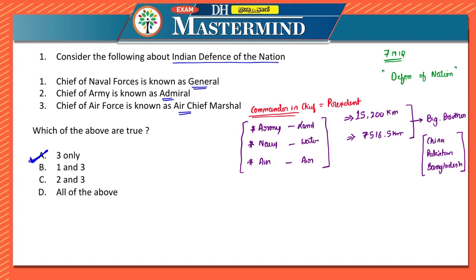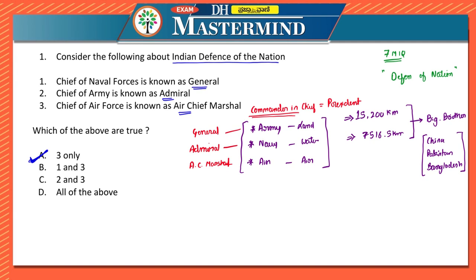After them, there will be a chief in case of army, a chief in case of naval forces, and a chief in case of air force also, that is Air Chief Marshal. So in case of army, the chief is known as General. In case of navy, they are known as Admiral. In case of air force, they are known as Air Chief Marshal.